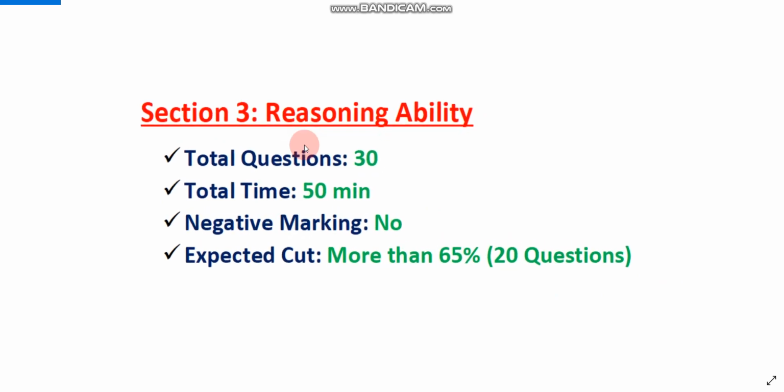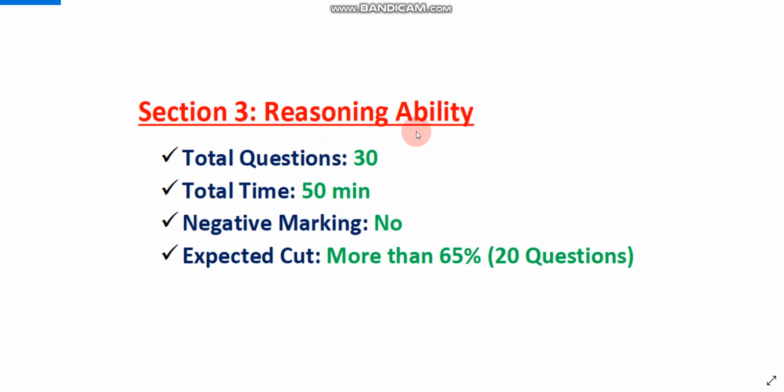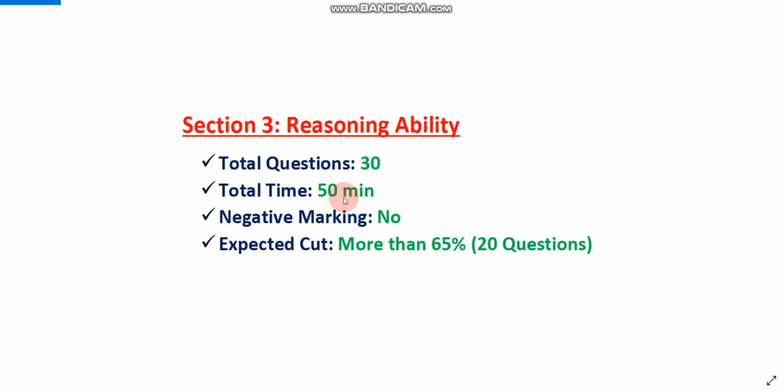Next is section 3, reasoning ability. You need to solve 30 questions in 50 minutes. There will not be any negative marking, and the expected cutoff is more than 65%. It means if you solve at least 20 questions out of 30, then you can easily clear this reasoning ability cutoff.